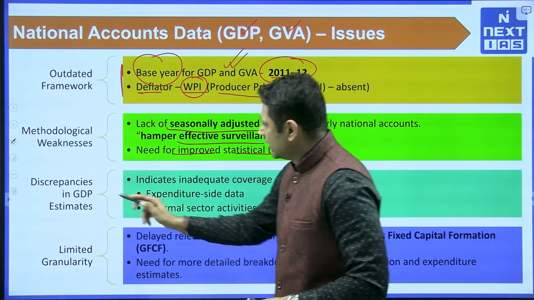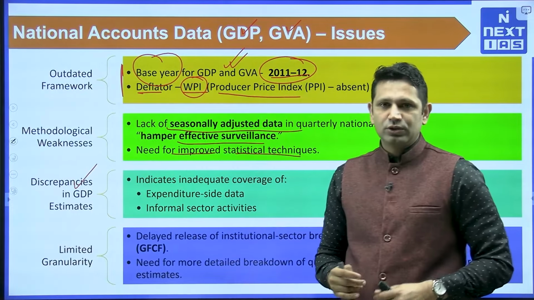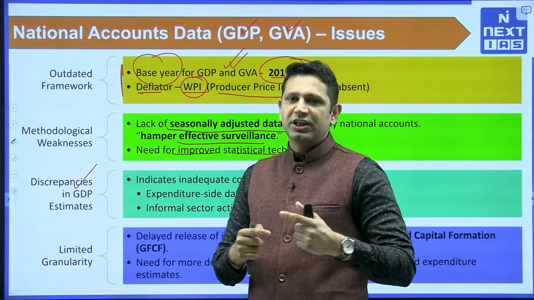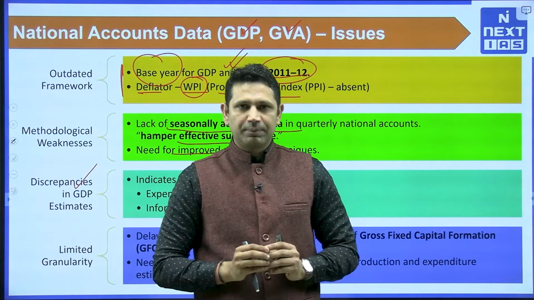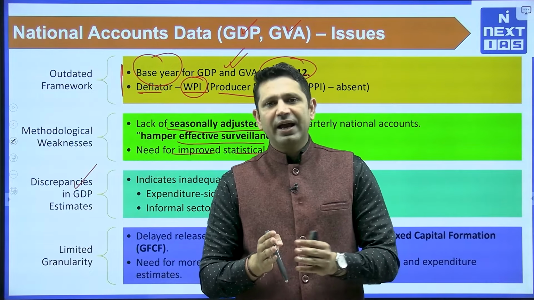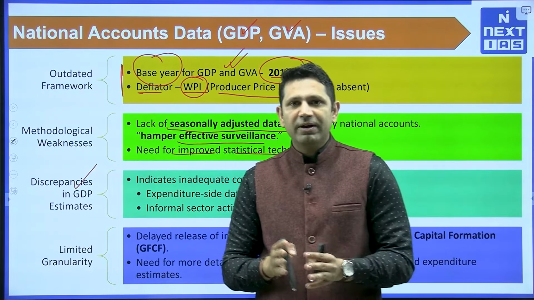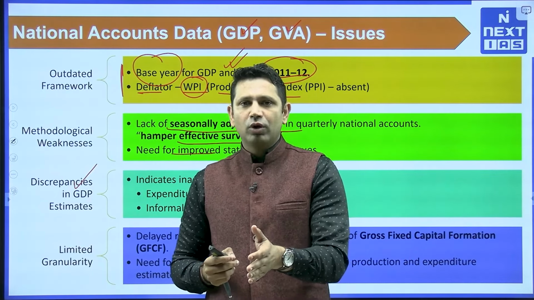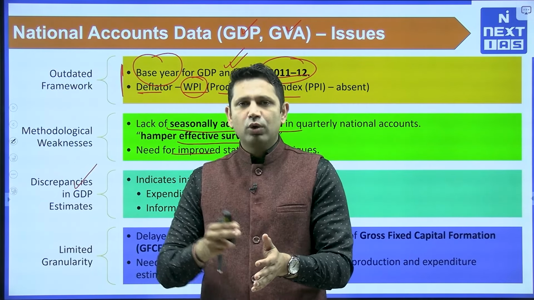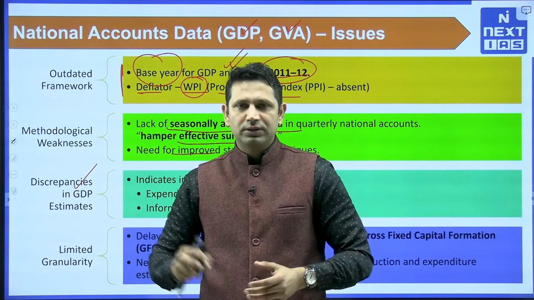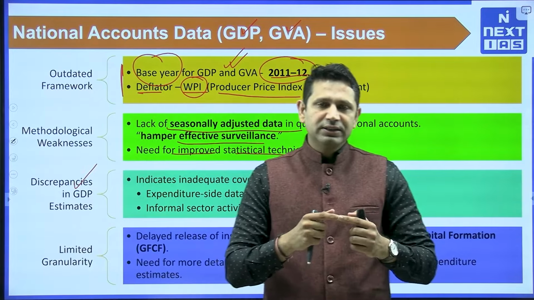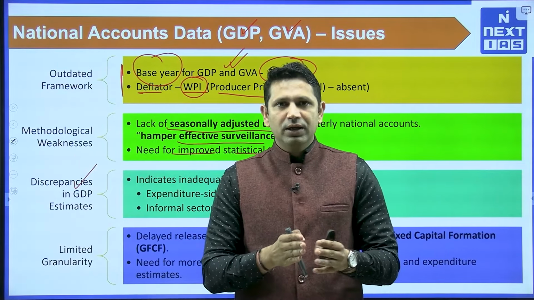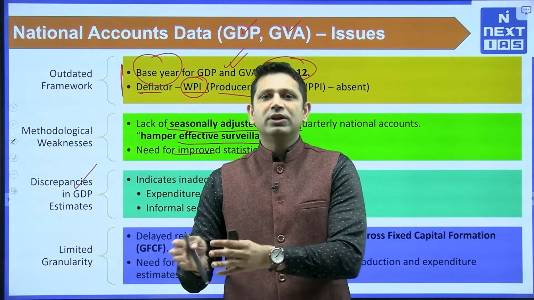Third one is the discrepancies in GDP estimates. So whatever estimates we go for the national income, they also have some discrepancies. How discrepancies? India actually calculates the GDP by two methods. One is expenditure and one is income. So the figures that we got from the expenditure method, we actually correlate with the income method figures. So there is some kind of discrepancy in both the data.